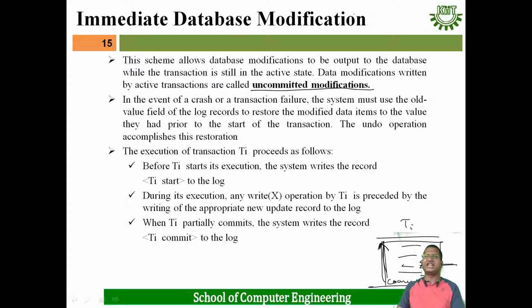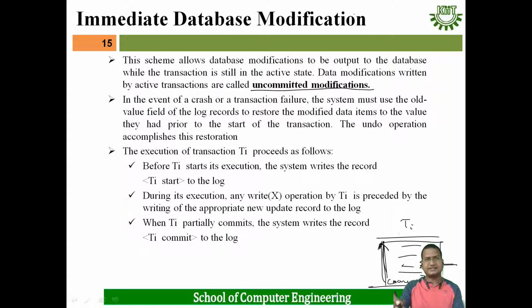Whenever you are redoing the execution of a transaction, that is known as deferred database modification, and whenever you are undoing a transaction, that is known as immediate database modification.